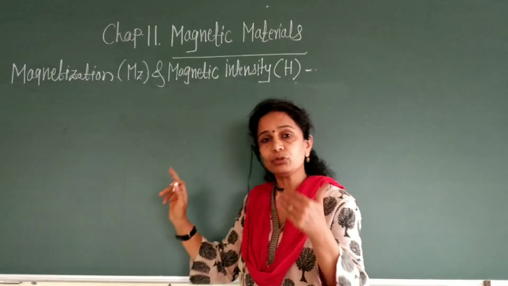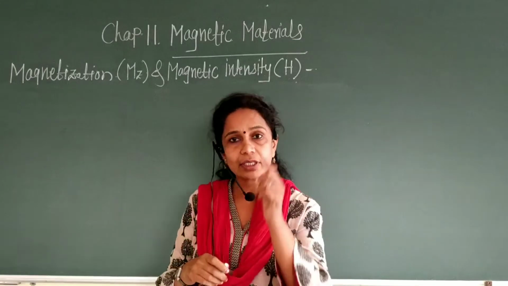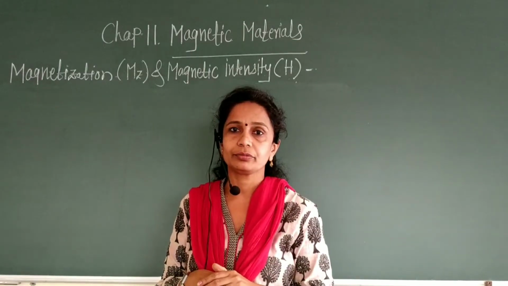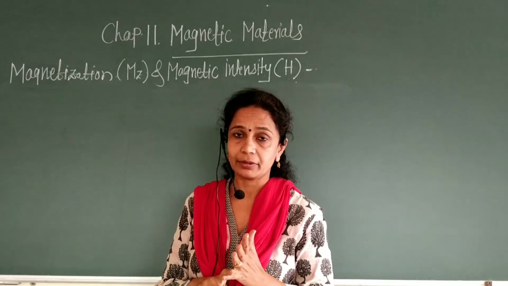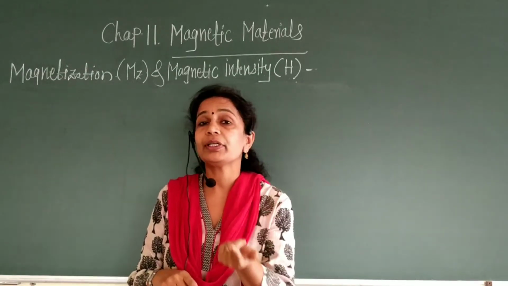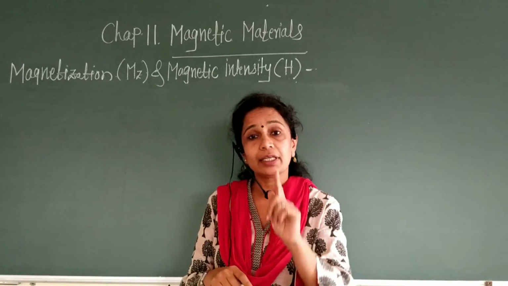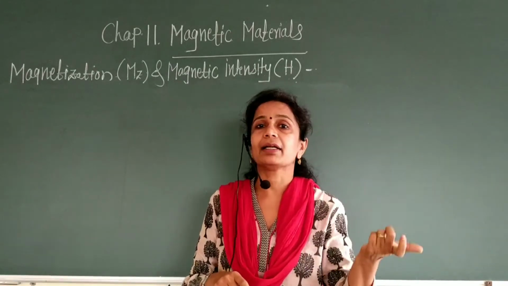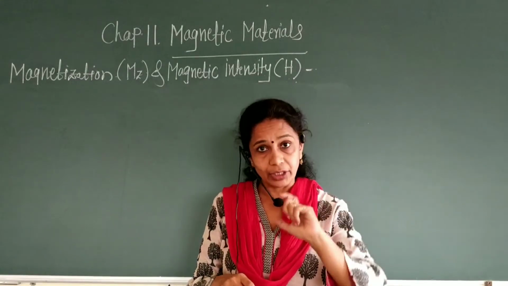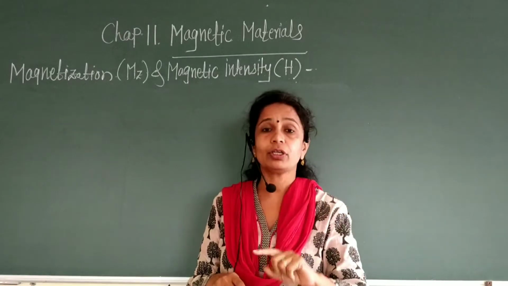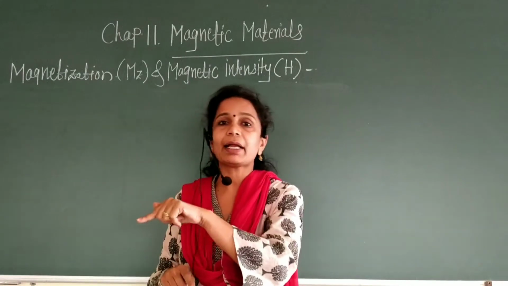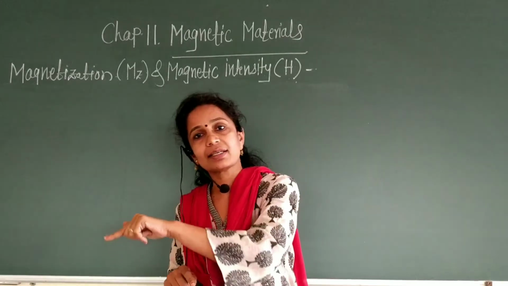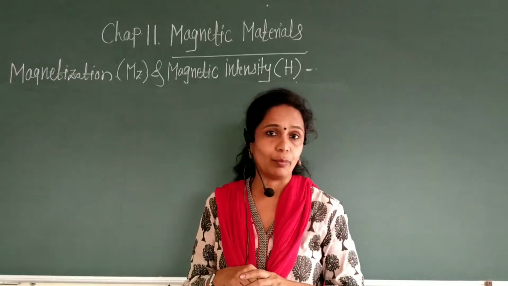You know that the circulating electron has an orbital magnetic moment. In addition to the orbital magnetic moment, it has a spin magnetic moment. Therefore, the total magnetic moment is the orbital magnetic moment plus the spin magnetic moment.